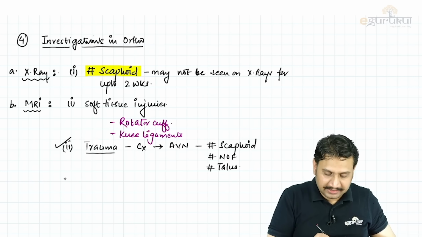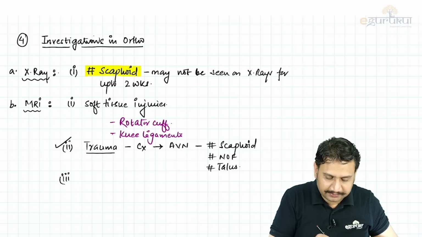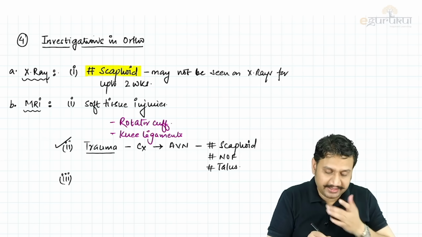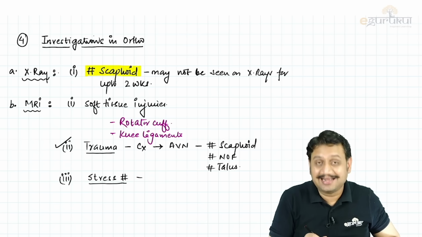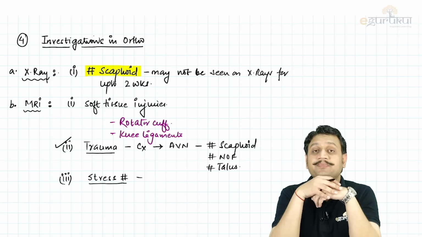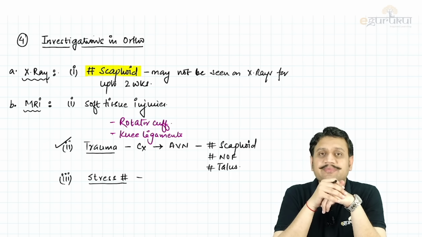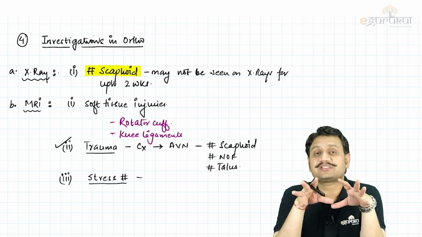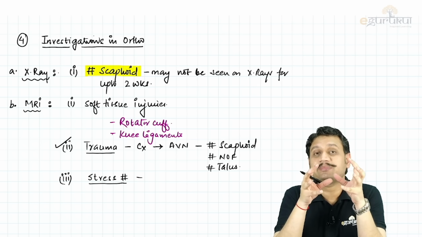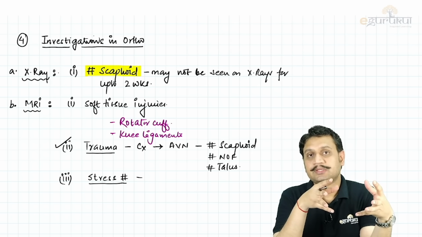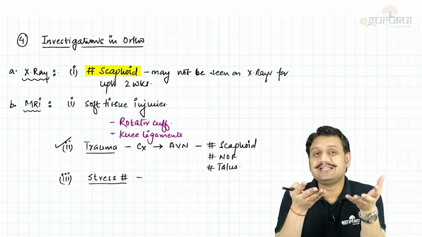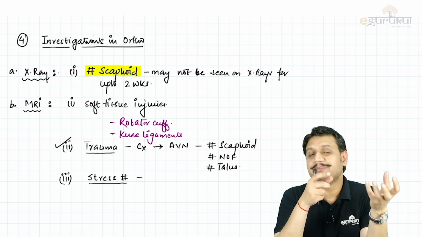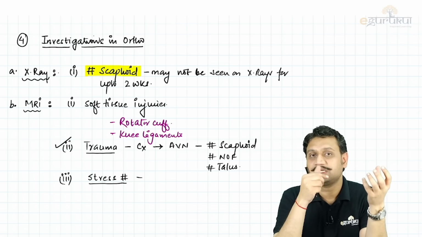Number 3, where MRI should be done as an investigation of choice, is stress fractures, right? I believe you already know what a stress fracture is, the most common site being your tibia. Why in stress fractures do we need an MRI? Because initially there is no fracture, it is only the marrow edema, and the marrow edema is best captured by MR. Second, the crack in the bone, obviously you can track by the CT also, but marrow edema will be better on MRI. So better to go for MRI. So stress fractures, go for MRI.